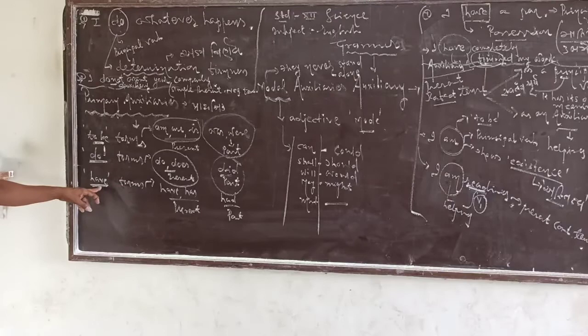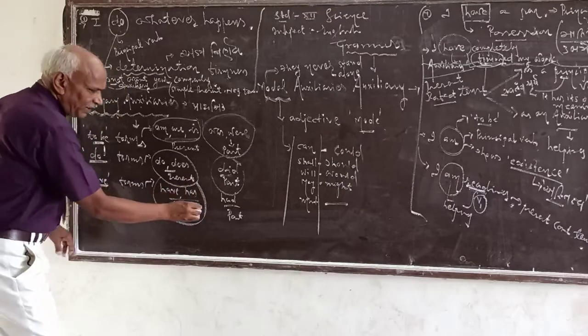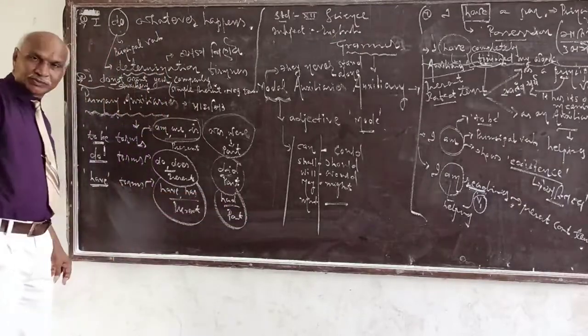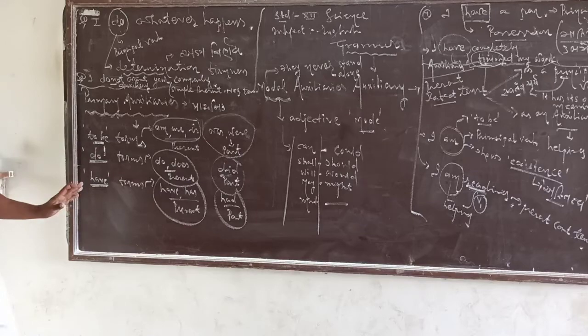Last, have forms: have, has, present form; had, past form. Okay? Primary auxiliaries: to be, do, and have.